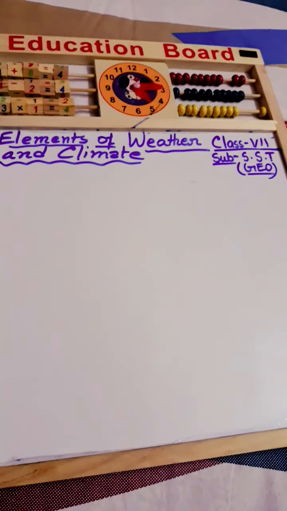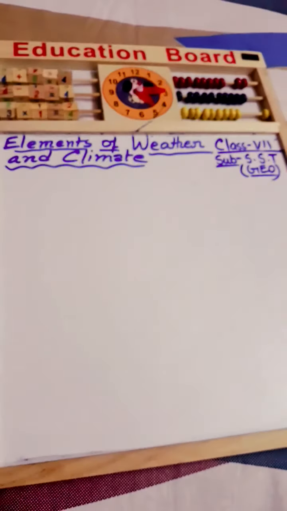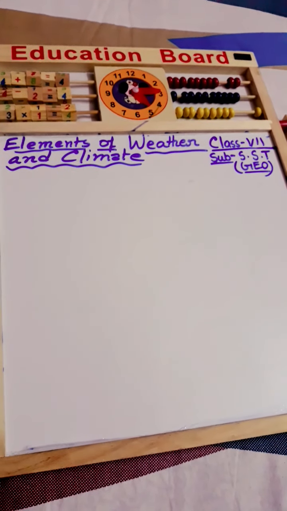Previously we have discussed the atmosphere. Today we will discuss our next chapter. It is also part of the air, that is the elements of weather and climate. So let us start, students. Our chapter's name is Elements of Weather and Climate.